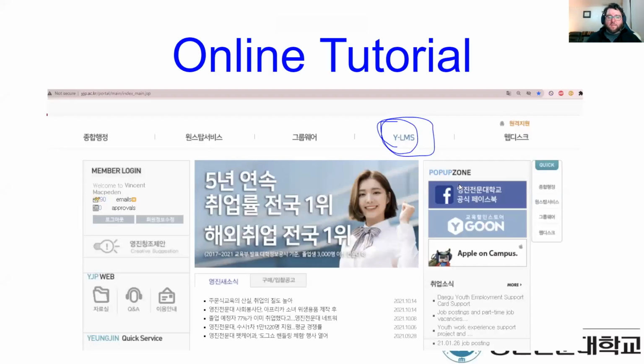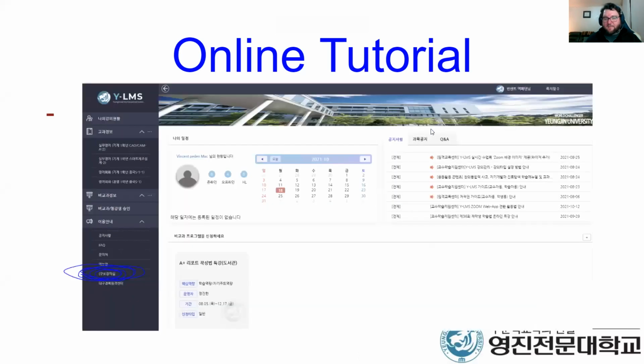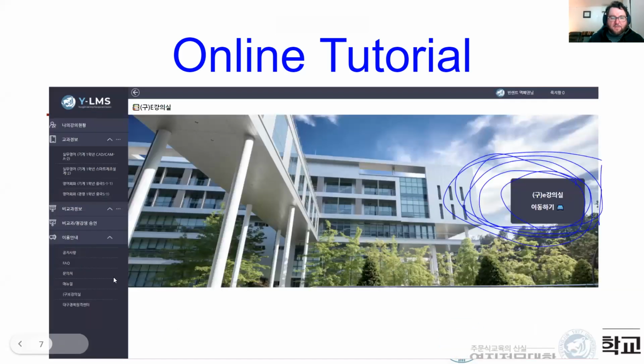for doing the YJP quiz. So students, please go to YJP and log in. And then you can click on this button here. This is your YLMS. Next, you will go to here, 강의실, 이 강의실, that's over here. Click on that button. And then you can see here, it says 이 강의실 이동하기. So please click on this button and open.